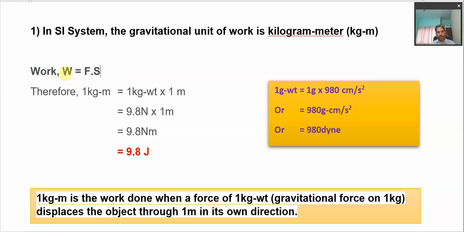Because in SI system the gravitational unit of work is kilogram meter, 1 kilogram meter is equal to, on the right hand side, force equal to 1 kilogram force, and displacement of 1 meter. Then we get 1 kilogram meter gravitational unit of work. From here, 1 kilogram weight is the gravitational force on 1 kilogram mass of the object, which is calculated in this box on the right side. Sorry, it is 9.8. Please make this correction.